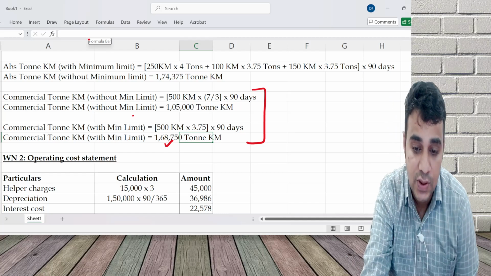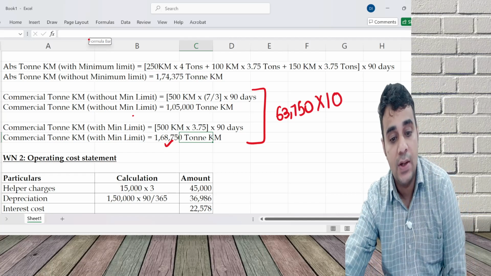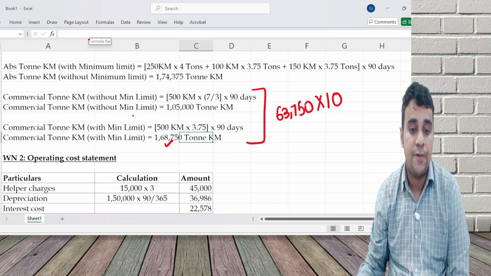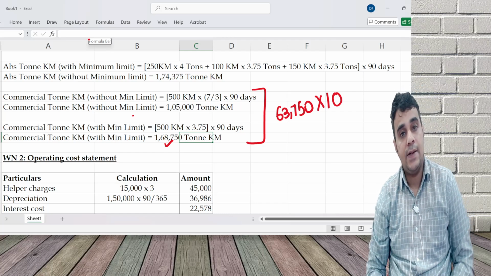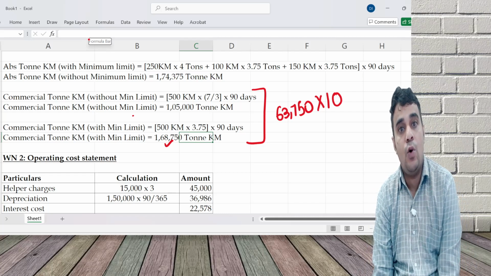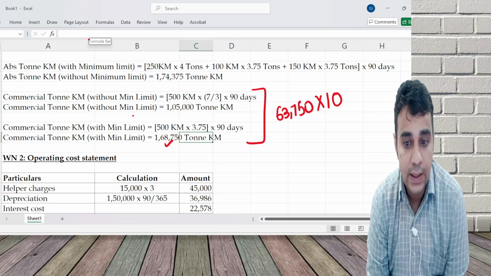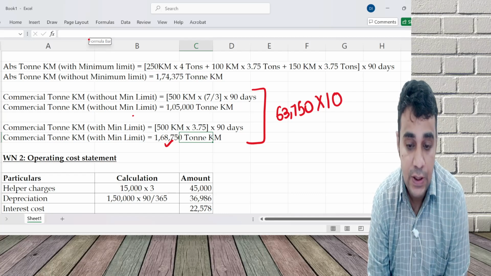So the gap is 63,750. 1,68,750 minus 1,05,000. 63,750 kilometers is the gap into 10 rupees. This is the loss.